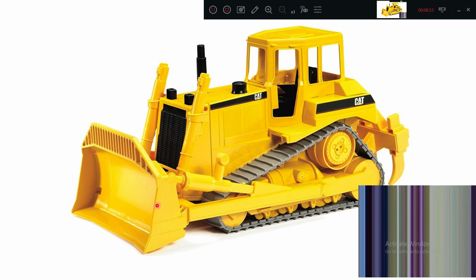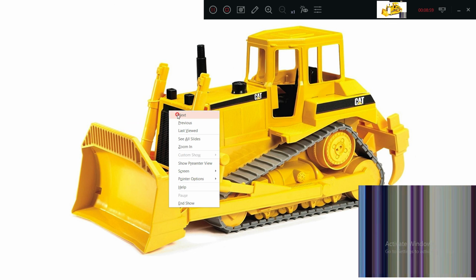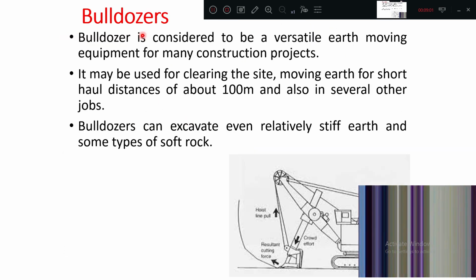It is a dozing operation, movement of the earth from one place to another place. It is considered a versatile earth moving equipment for many construction projects. Most of the time this type of equipment is present on site. There is no chance of leaving this one out. It may be used for clearing the site: small shrubs, rocks, boulders, everything is moved. It moves earth for a short distance of about 100 meters, and is also used in several other jobs.